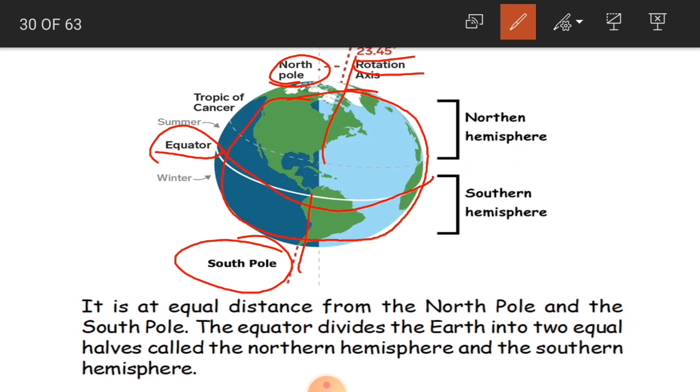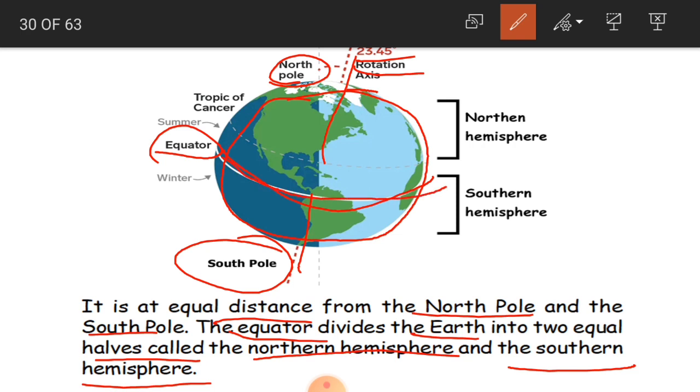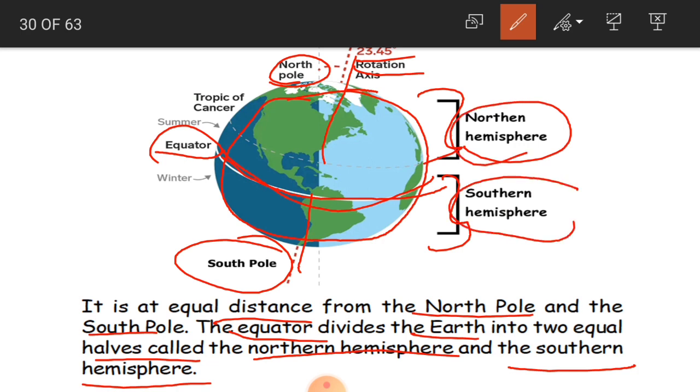It is at equal distance from the North Pole and the South Pole, and the equator divides the earth into two equal halves called the northern hemisphere and the southern hemisphere. As we said, the equator is an imaginary line which divides the earth into two parts. The upper part of the equator is called the northern hemisphere. The lower part is called the southern hemisphere.